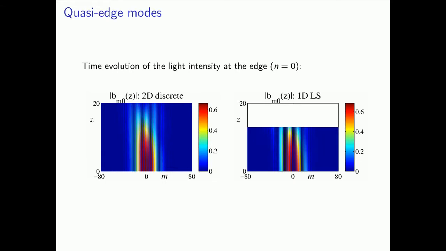This slide shows that there are quasi-edge modes which persist only for part of the period. As shown in the left figure, the two-dimensional quasi-edge mode disintegrates into the bulk after a critical time. As shown in the right figure, the time evolution of this two-dimensional mode before disintegration is described well by a one-dimensional linear Schrödinger equation along the edge, with time-dependent coefficients. The presence of these quasi-edge modes represents new adiabatic dynamics at the linear level.